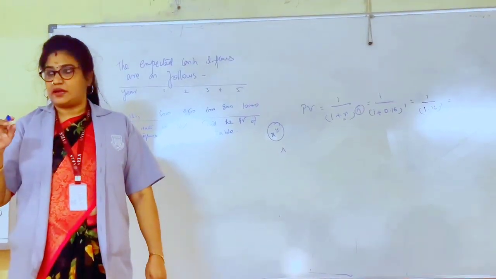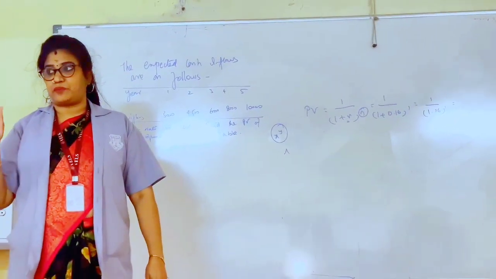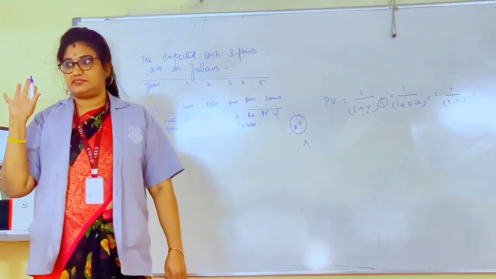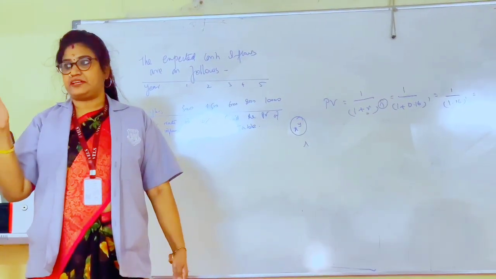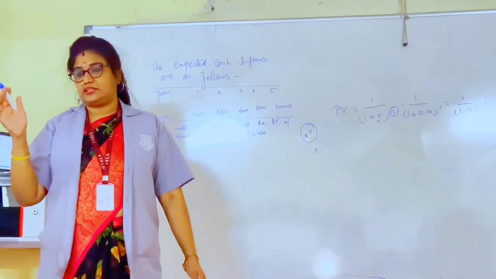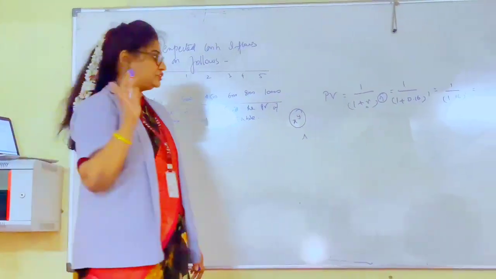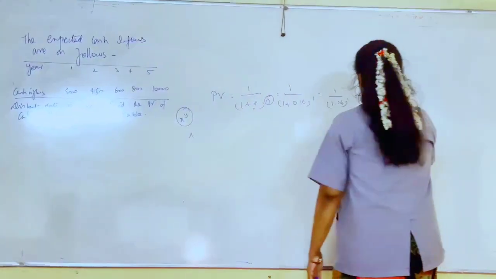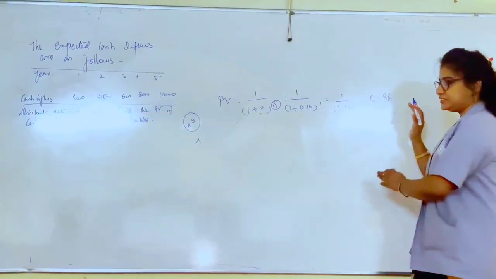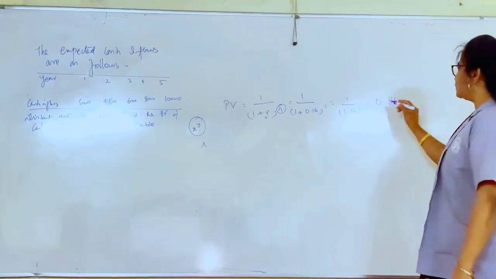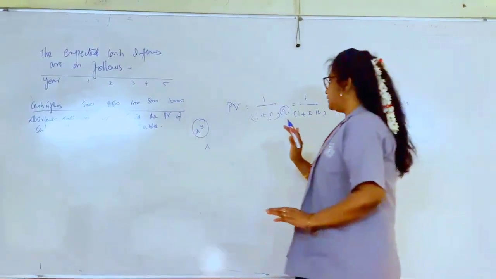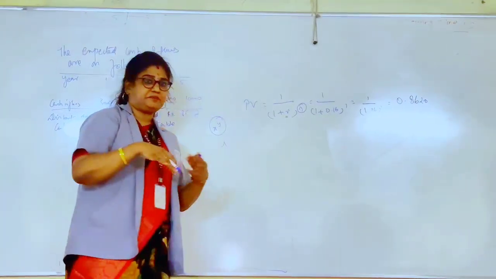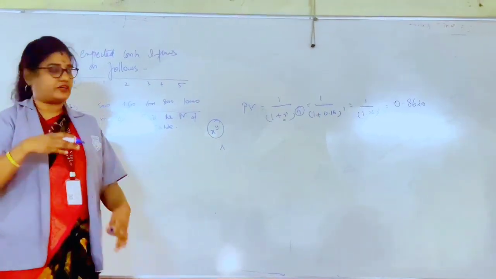0.86. Correct? 1 divided by 1.16 to the power of 1. To the power of 1 has no effect on the value, it is just 1. So 1 divided by 1.16 is how much? 0.86. Tell me 4 digits: 0.8620. Alright. Now this is for the first year. So 16%. This is the cutoff rate for the first year.